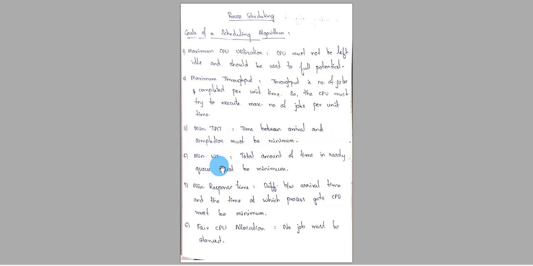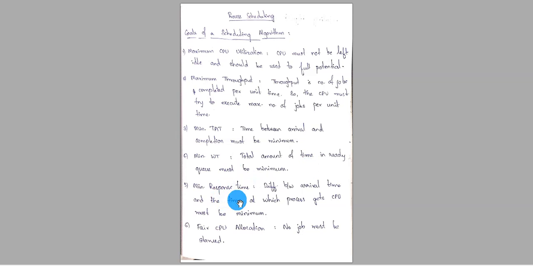Minimum waiting time. We saw in the previous video that waiting time is the difference between turnaround time and burst time. So the total amount of time in the ready queue must be minimum. So CPU should be allocated and it should be used to its full potential. It should not wait for longer times in the ready queue. So the scheduling algorithm that we consider must ensure minimum waiting times of a process.